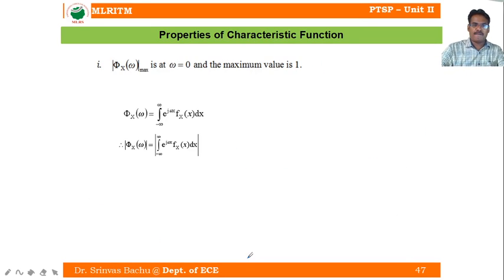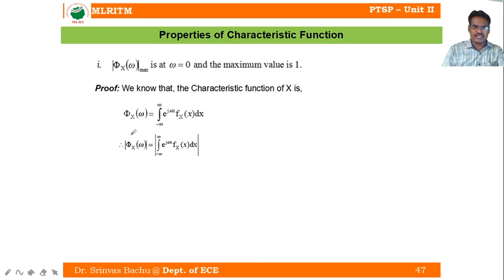Now we will see the properties of the characteristic function. The characteristic function has the maximum value 1 at omega equal to 0.